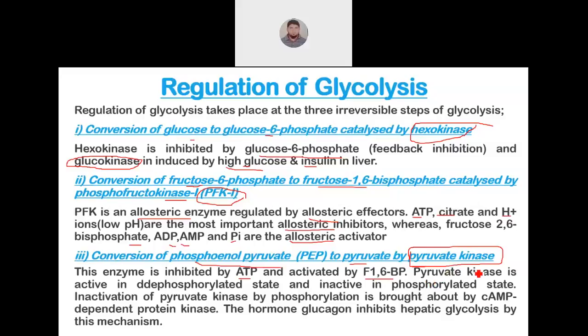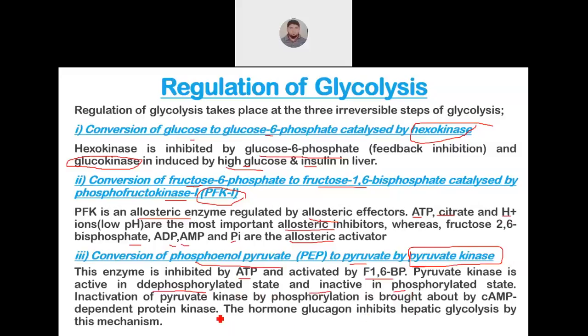Pyruvate kinase is active in dephosphorylated state. See, the activity of enzymes will be regulated by phosphorylation and dephosphorylation. Here, pyruvate kinase will be active when it is dephosphorylated and inactive in phosphorylated state. If pyruvate kinase is active, it means the phosphate group from the enzyme is removed. To make it inactive, it has to be phosphorylated again.